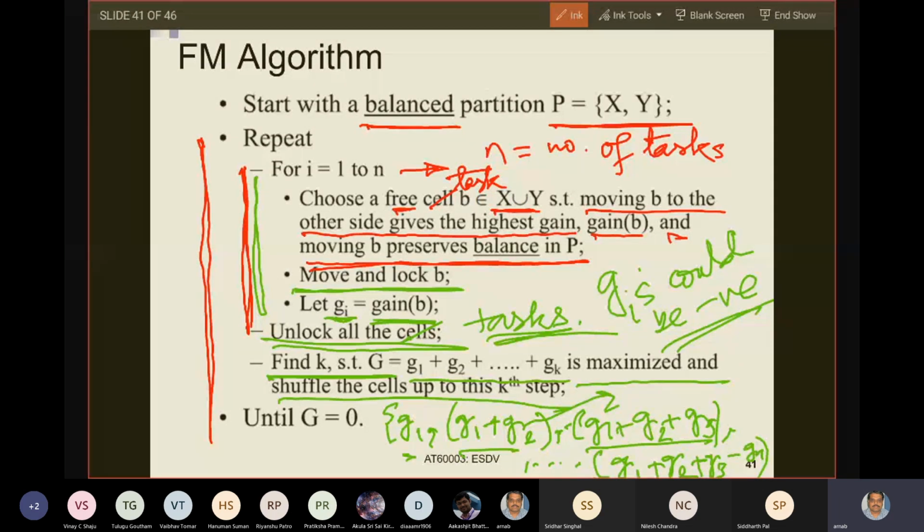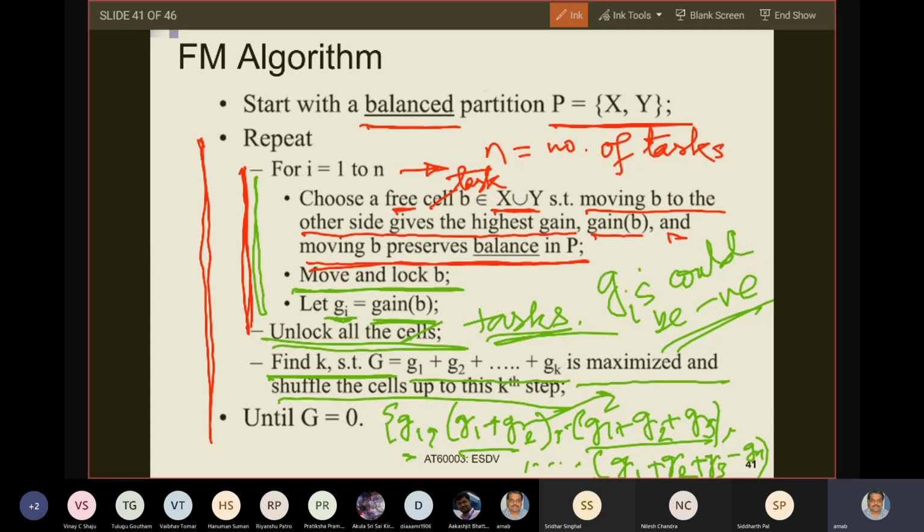So what is g1? The gain due to moving some task t1. What is g2? The gain after you move a task t2. What is g3? The gain after you move a task t3, let us say. So you are essentially moving tasks t1, t2, up to tk, exactly in the way that you did inside the for loop, but you do not actually do the movements subsequent to k up to the nth iteration of the loop. So you actually do the exchanges up to the kth iteration of the inner loop.